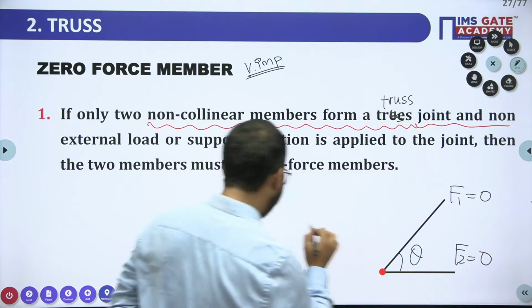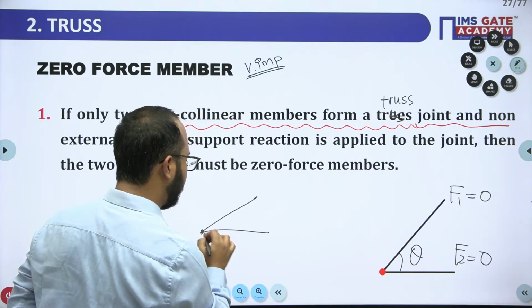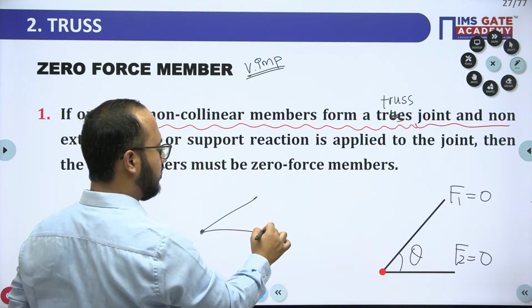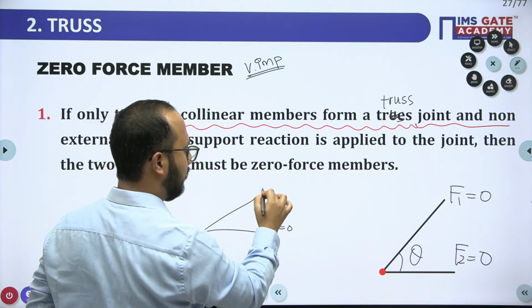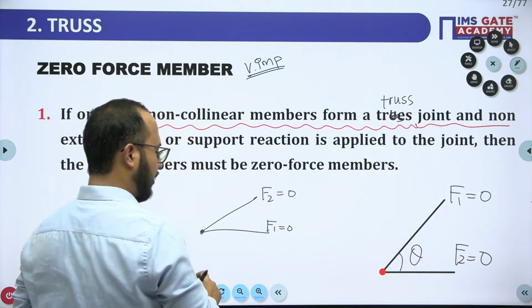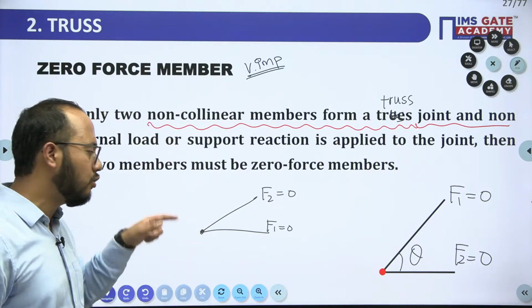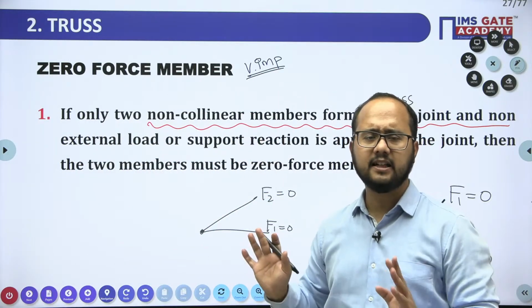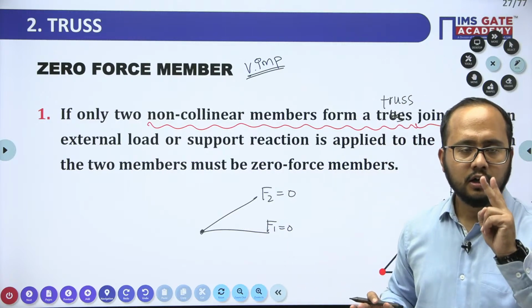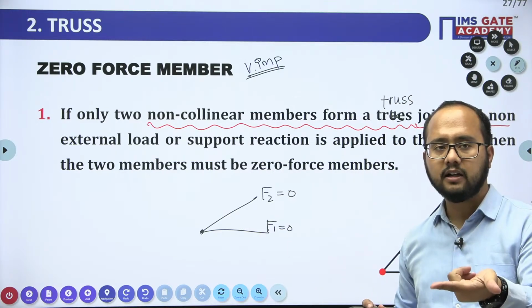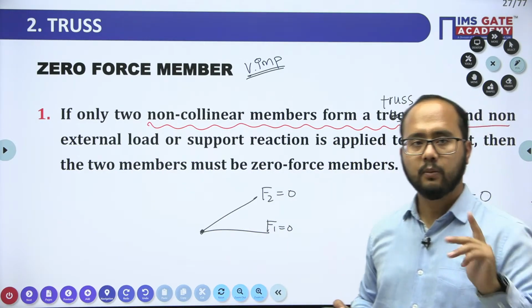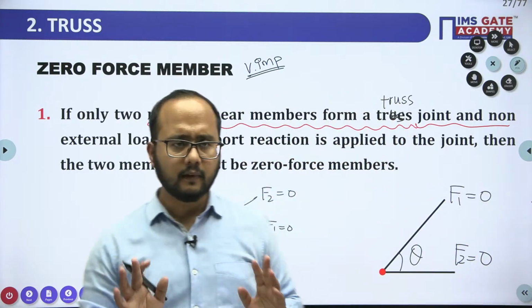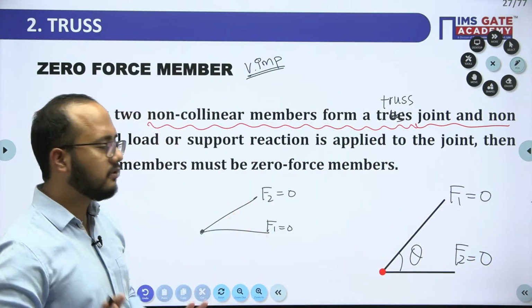So whenever you see such a system in a truss, you will say directly, sir, both are zero force members, because no loading at this joint, no support reaction is acting at this joint. Very easy, directly you can remember this point. Two members form a truss joint, both are non-collinear, then both the members will become zero force members.